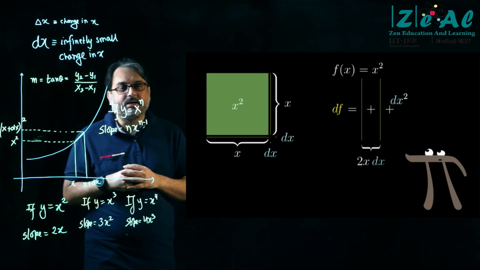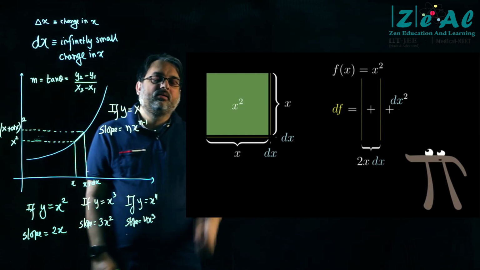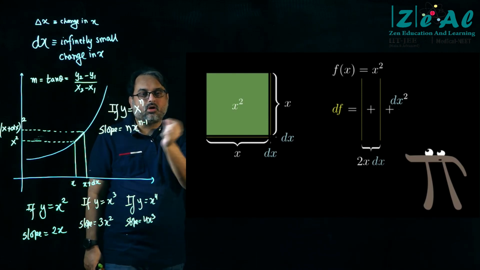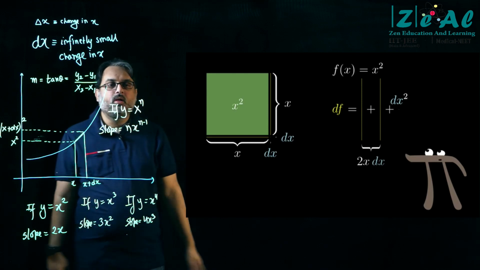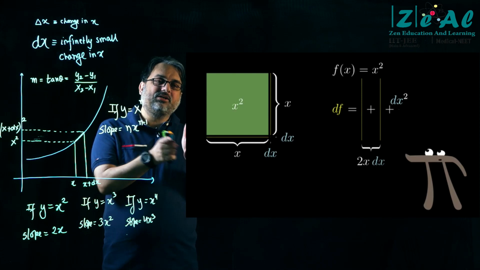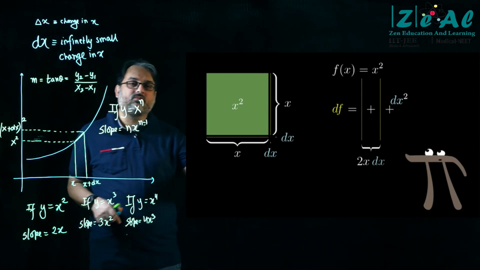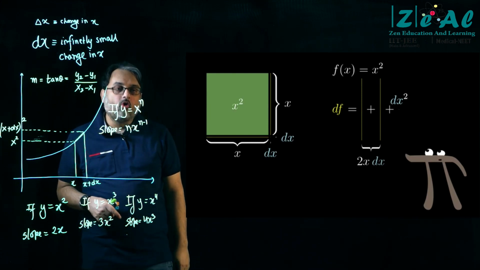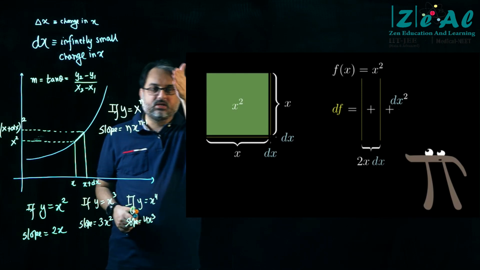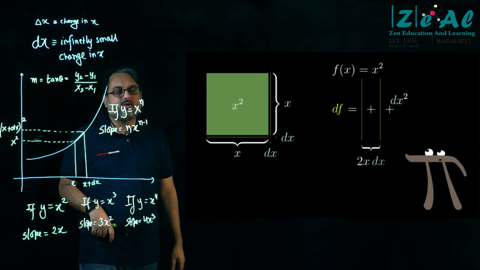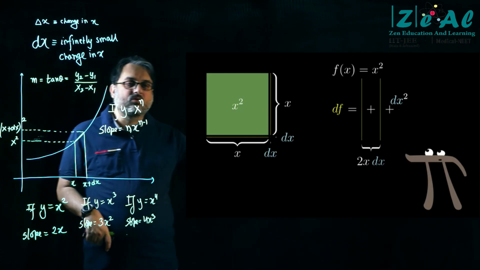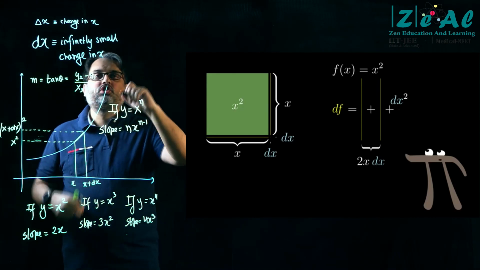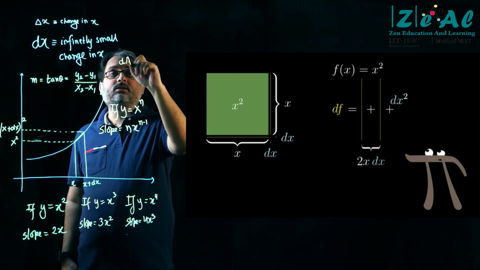And if you look at now the size of the rectangle, the width of the rectangle has become almost too small, almost zero. But not quite, but almost zero. So the area of the rectangles is still 2x dx, and the area of the square, which was dx square, has now become a single point having no significant width, having no significant length, and therefore we completely neglect the area dx square. So we say that, look, the change in area of the square, I can write it like this, dA.